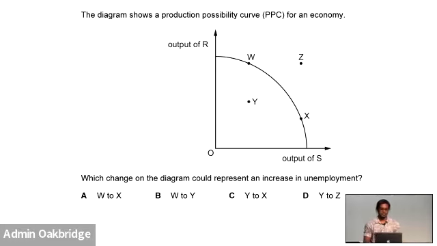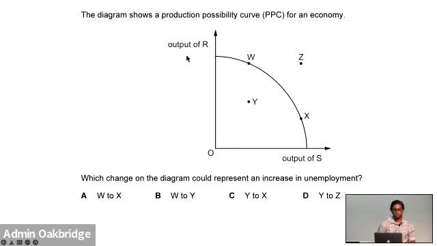Guys, the diagram shows a PPC for an economy. Okay, so you have W, Z, X, and Y. You guys know what is a PPC, right? A production possibility curve. It shows the maximum amount of production an economy can produce given its limited set of resources at any given point of time. So it's either they can do 100% of R, but 0 S, or 100% of S, but 0 R. Correct? You all are following me or not?